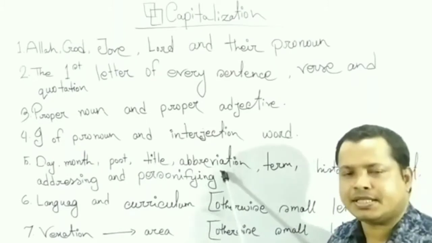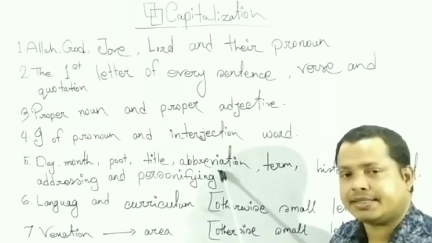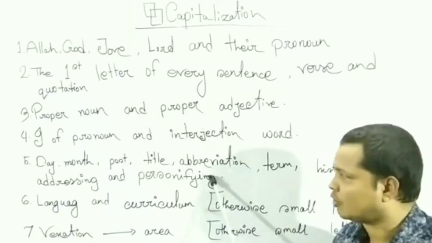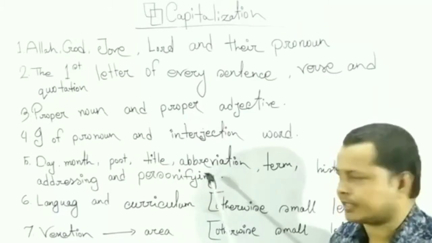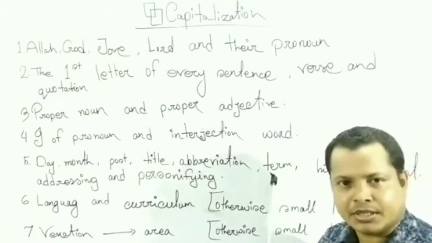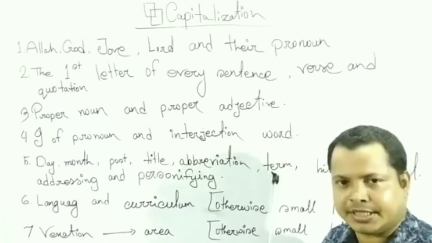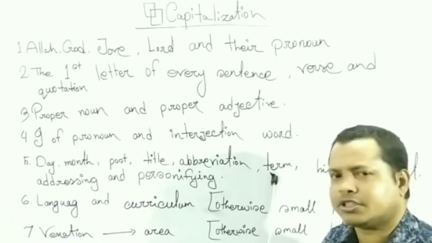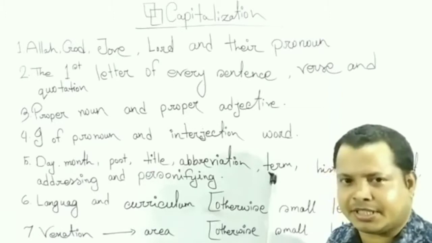Abbreviation: PECE, JSC, SSC, HSC, BA, MA. These are called abbreviation. These will be in capital letter. Term. For example, first terminal examination, second terminal examination, third terminal examination, fourth terminal examination, annual examination, half yearly examination.